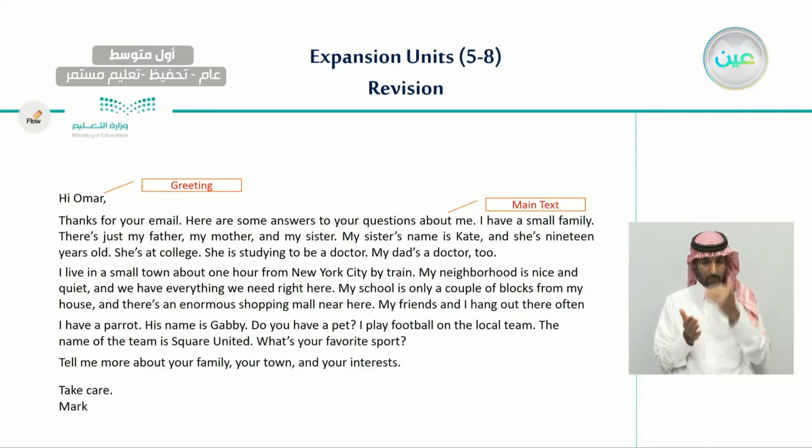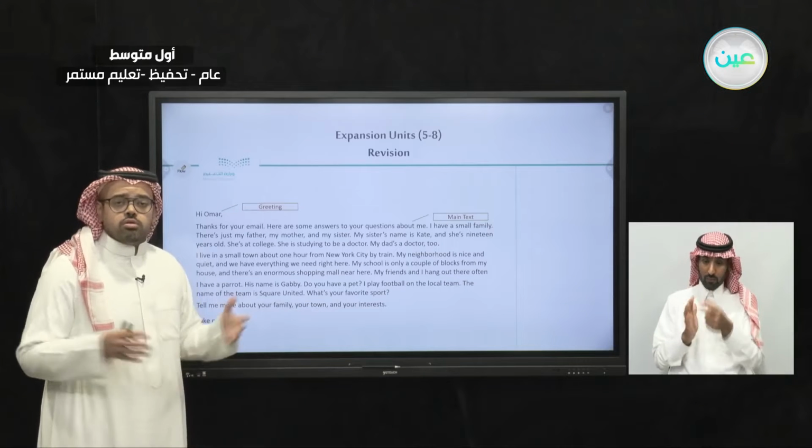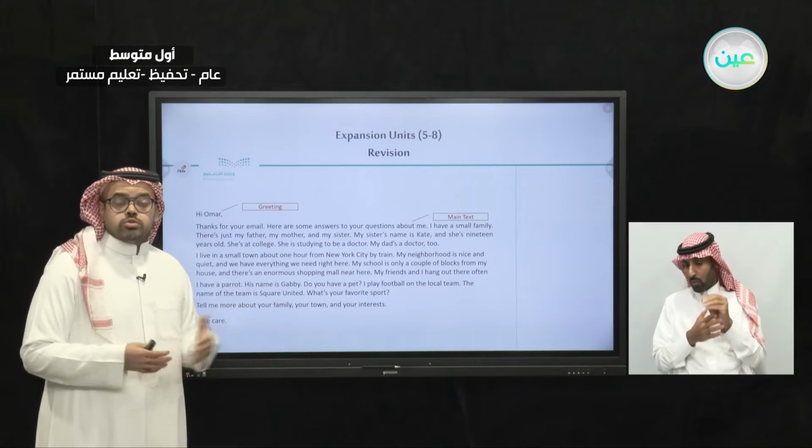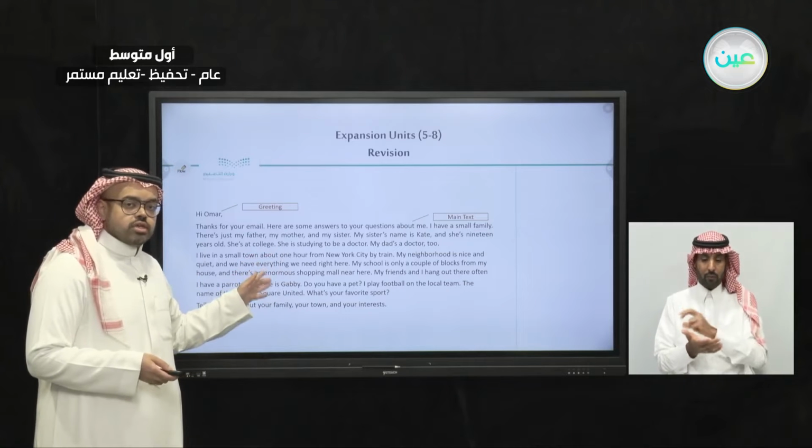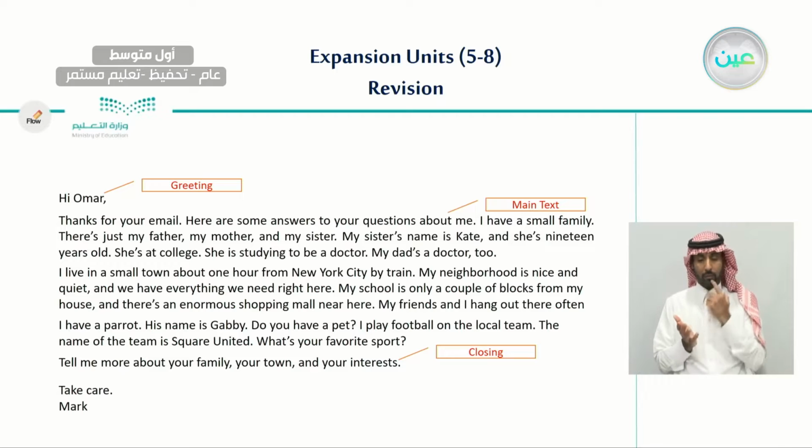And also we need to have a main text after the greeting. The main text usually has the general ideas. What are we about to say, and what is the reason behind writing this email? And also the closing.